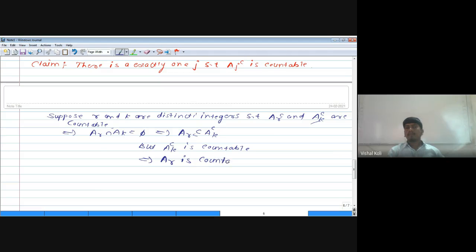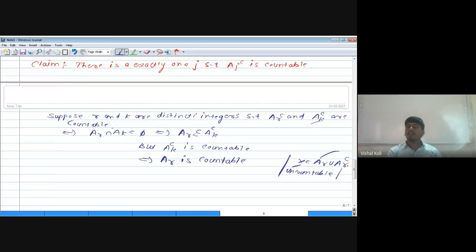But capital X is A_R union A_R complement, and capital X is given to be uncountable. As A_R is countable, then A_R complement must be uncountable. Then only is it possible that capital X will be uncountable.